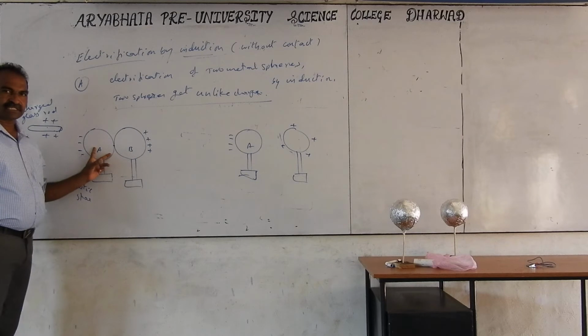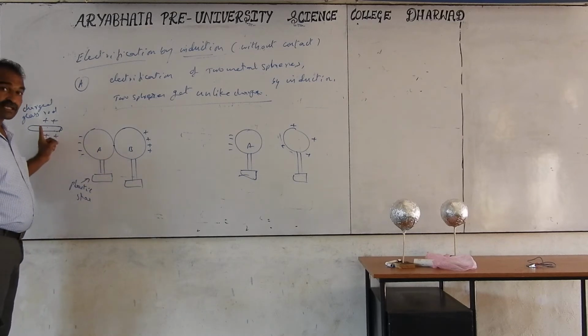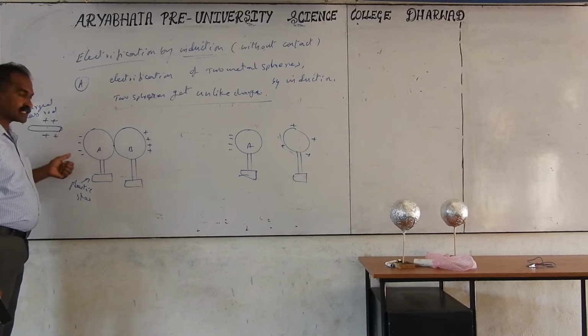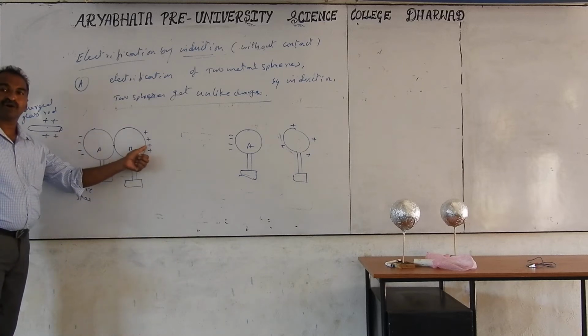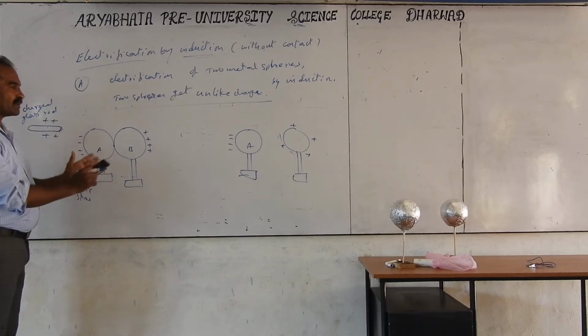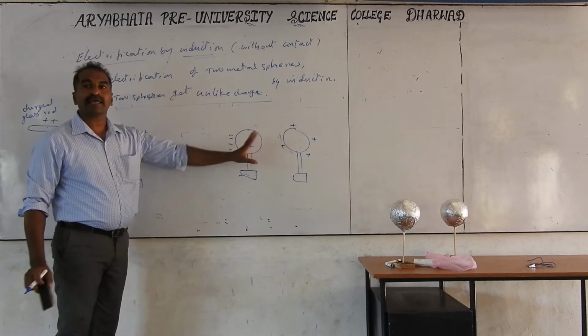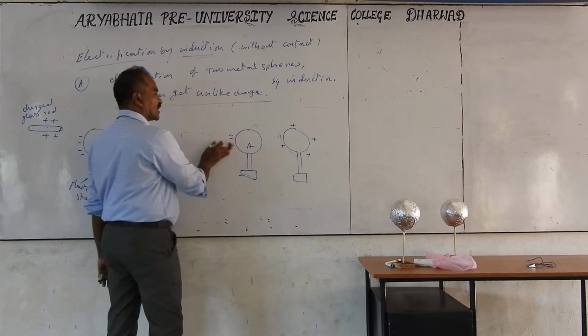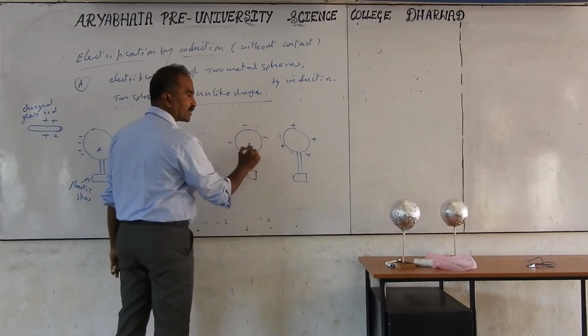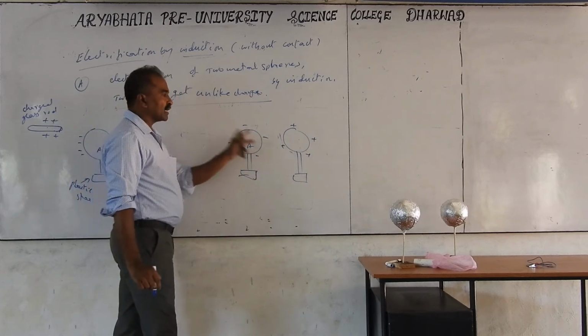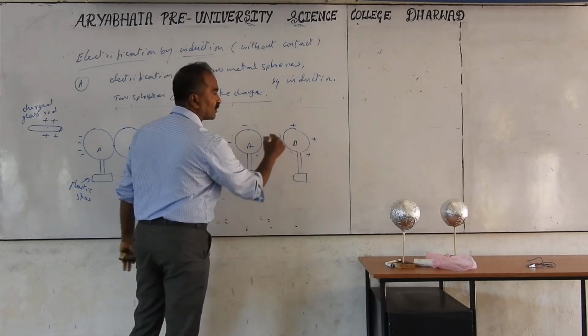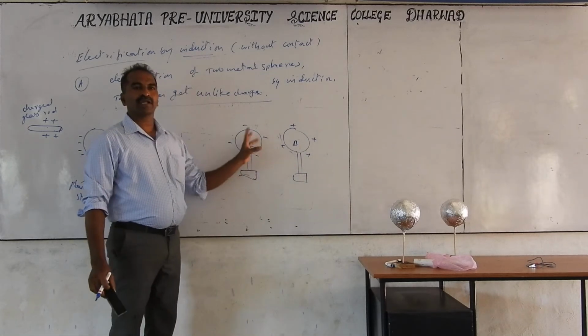First, two metal spheres are kept in contact. Keep the charged glass rod close to them without touching. Then this glass rod gives unlike charge on the near side and like charges far away. Without moving the glass rod, separate the two spheres, then remove the glass rod, and the two spheres will have unlike charges. So A is also getting charged, uniformly distributed on it when you remove the glass rod, and B also gets positive charges, unlike charges.